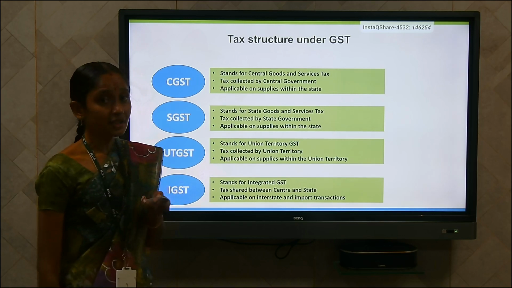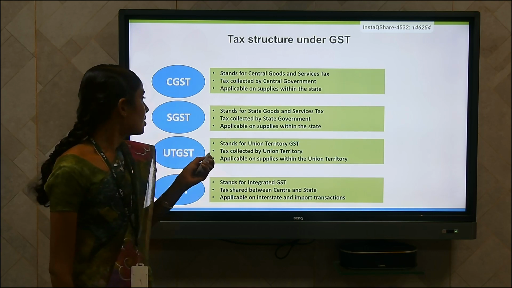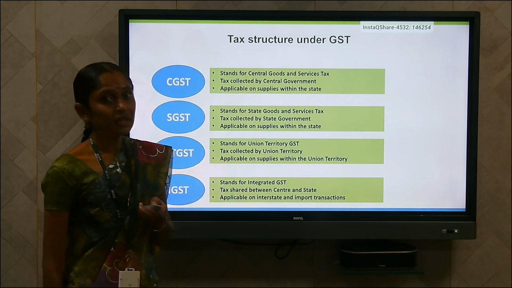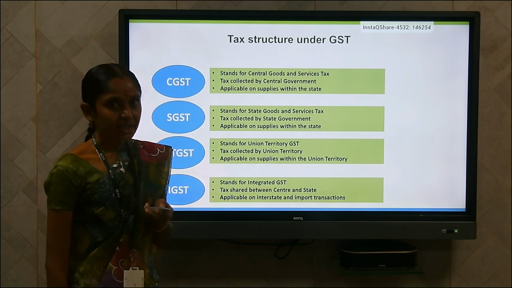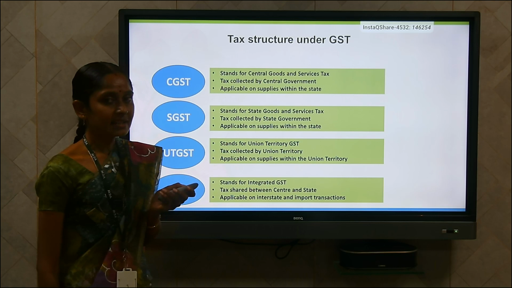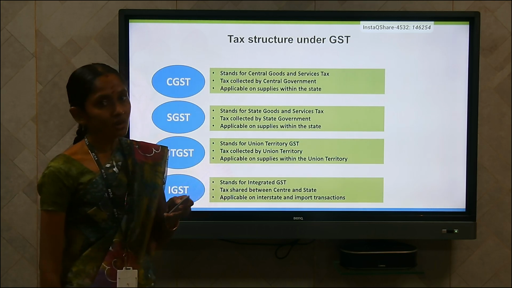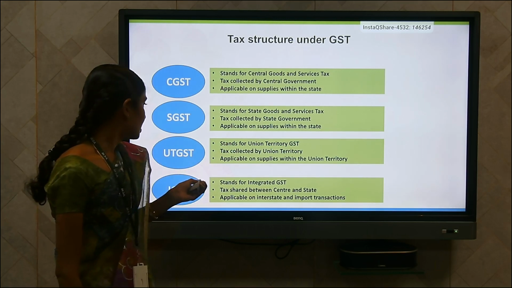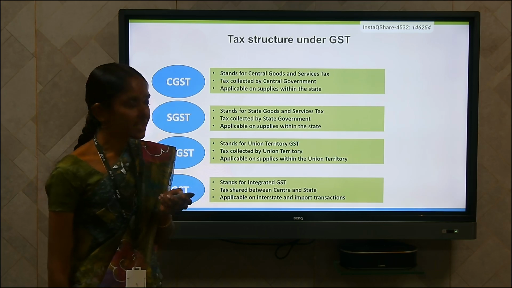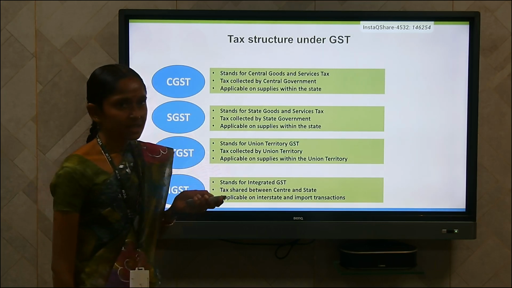This tax is collected by the Union Territory, and is also applicable on supplies within the Union Territory. IGST means Integrated Goods and Service Tax. This tax is shared between the central government and the state government. IGST is applicable on interstate and import transactions. These are the four main categories of GST.